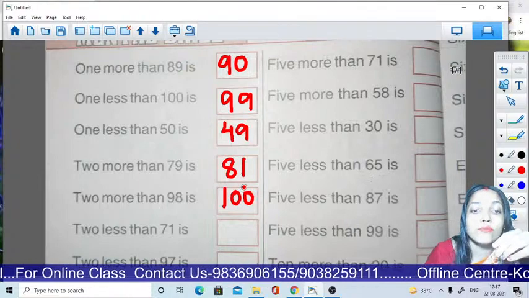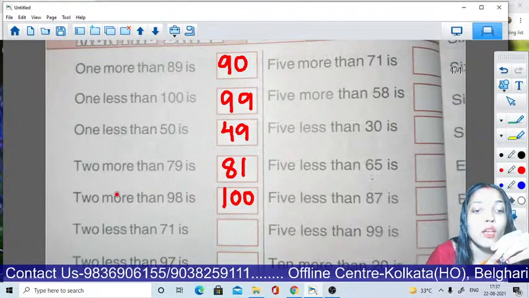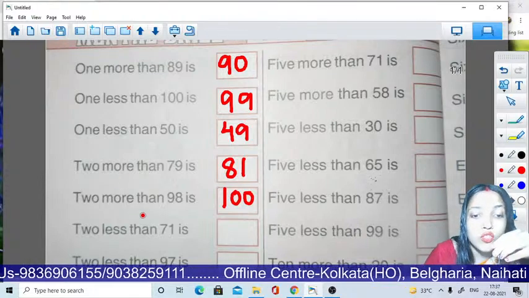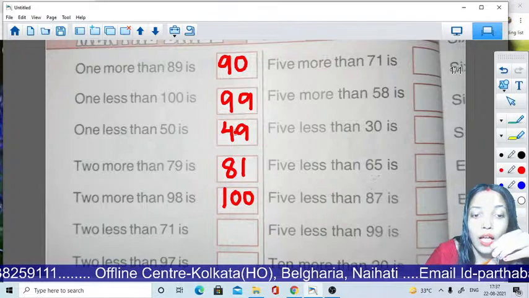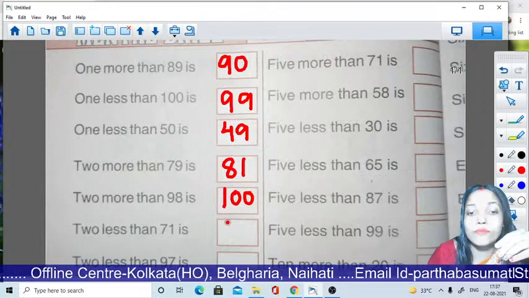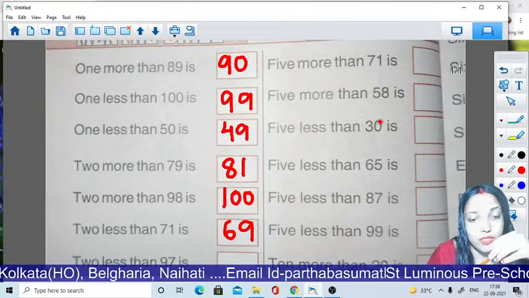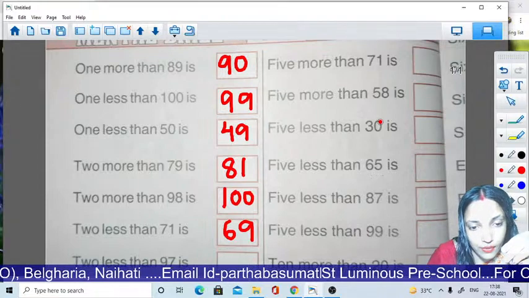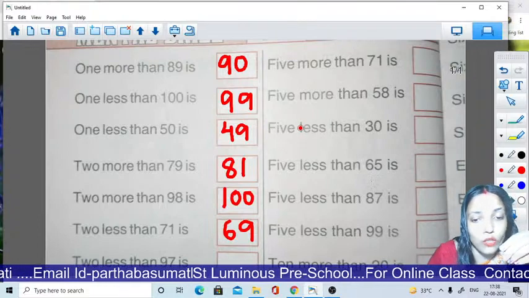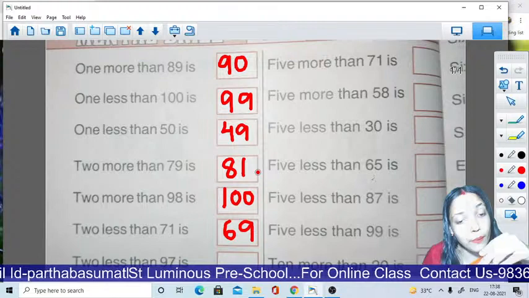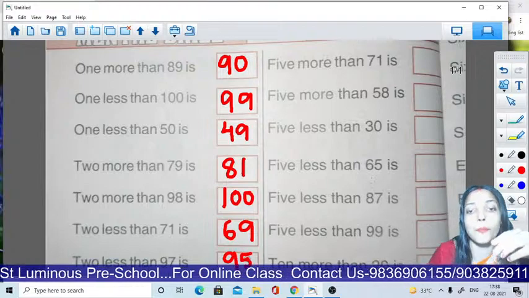Okay students? Now 2 less than. Less than means backward. Okay? 2 less than 71. So tell me, 71. Before 71 we all know 70. And before 70 we all know 69. Okay? Now next. 2 less than 97. Now count with me. 97, and before 97 we all know 96, and before 96, 95. So the answer will be 95.